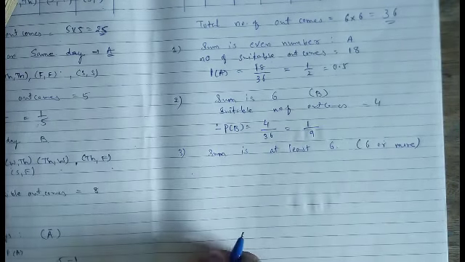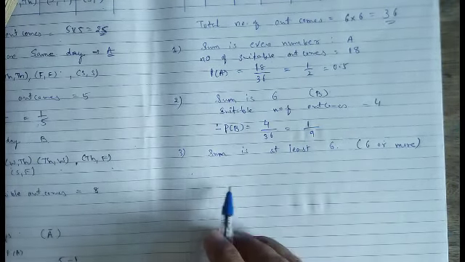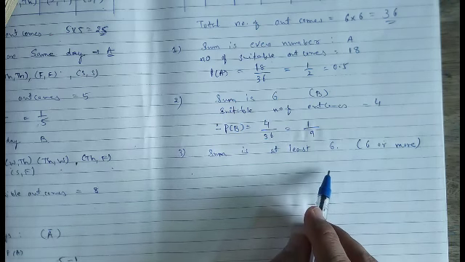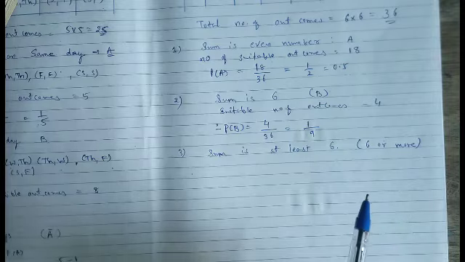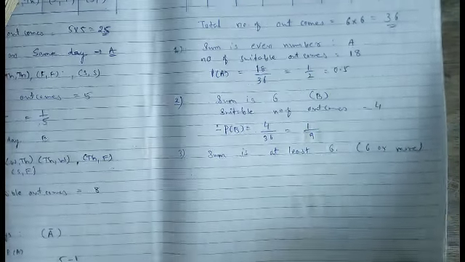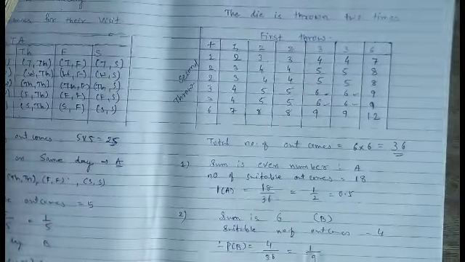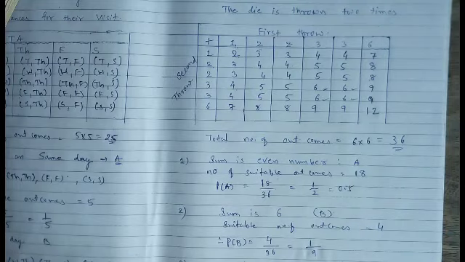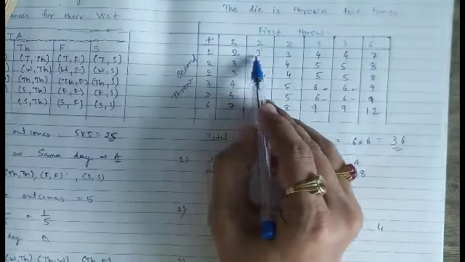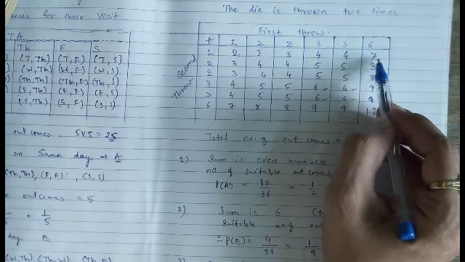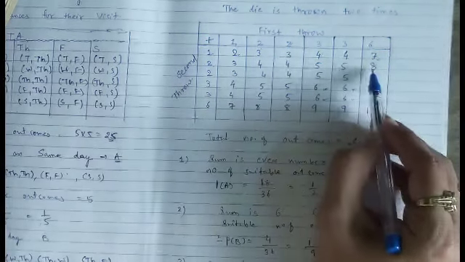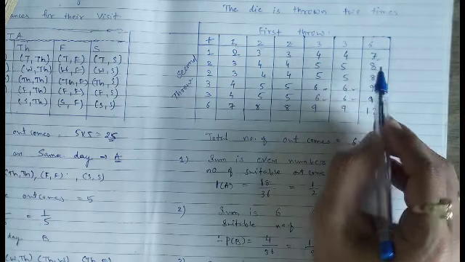Now the next question is to find the probability that the sum is at least 6. At least 6 means 6 or more than 6. At least means minimum 6. Let us see the chances in which the sum is either 6 or more than 6. Here there is only one chance for 6 or more than 6, that is 7. So 1. Then here this one is more than 6, 2.